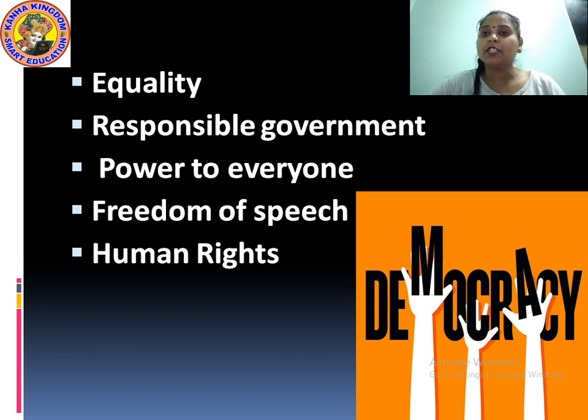Continuing with the importance of democracy, the next point is equality. As you all know, democracy provides equality to every citizen. It means no differentiation or discrimination can be done on the basis of caste, religion, creed, sex, or any other criteria. Every individual citizen, whether male, female or child, is going to utilize all the fundamental rights and duties decided in the Constitution of India. There will be an equal judgment given.